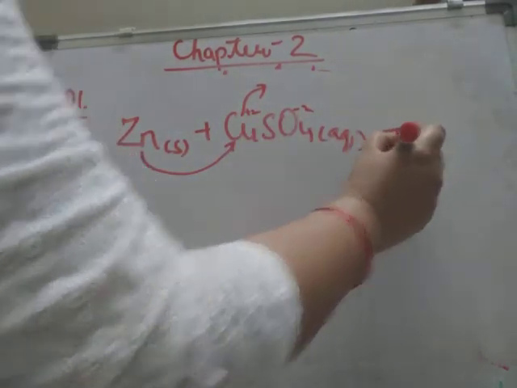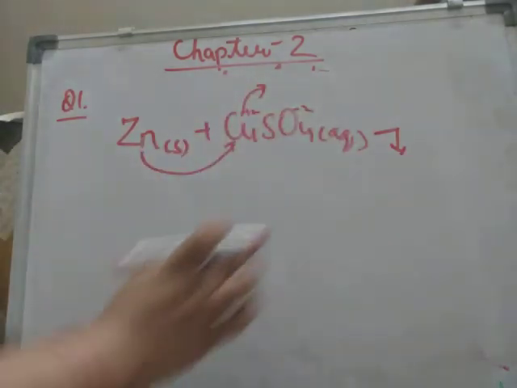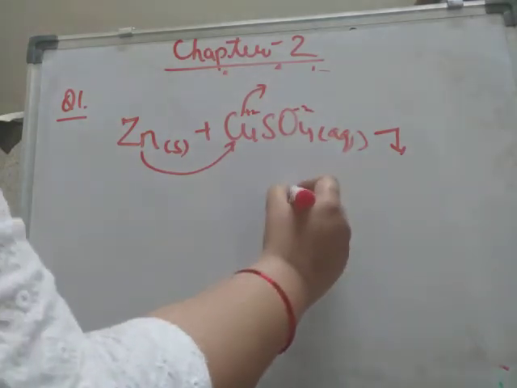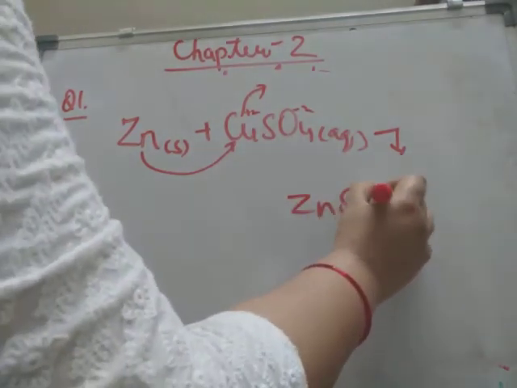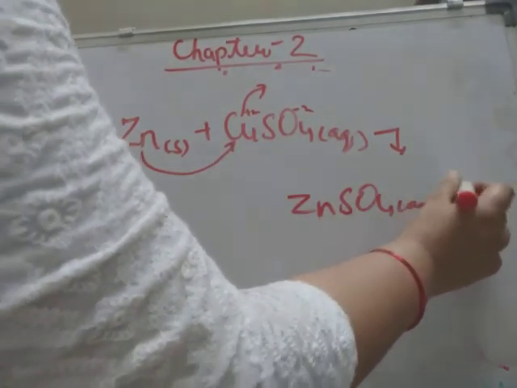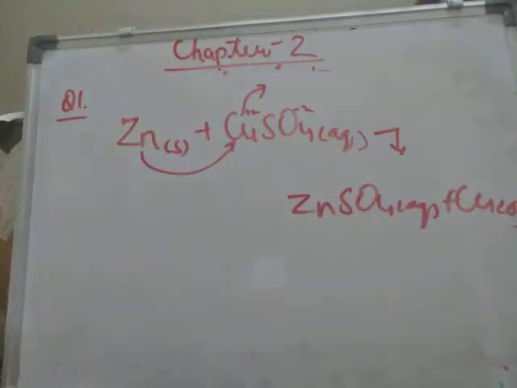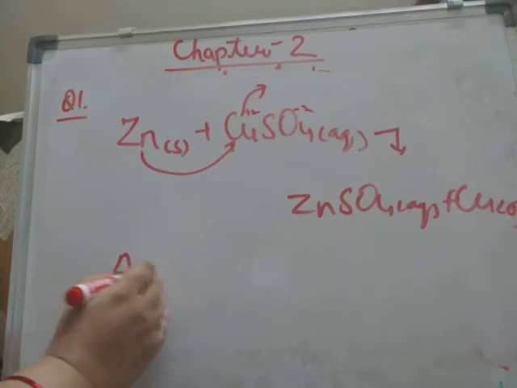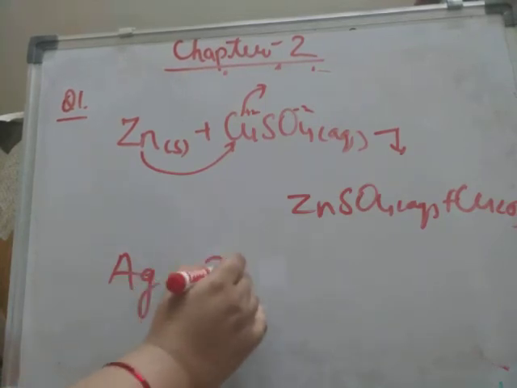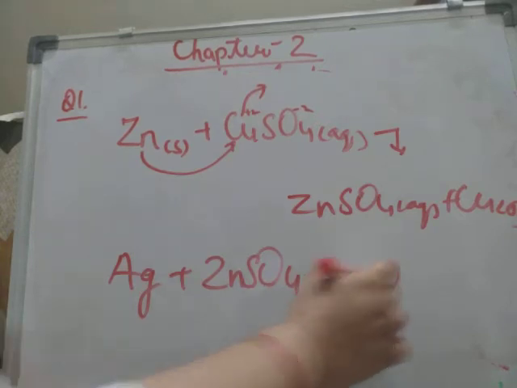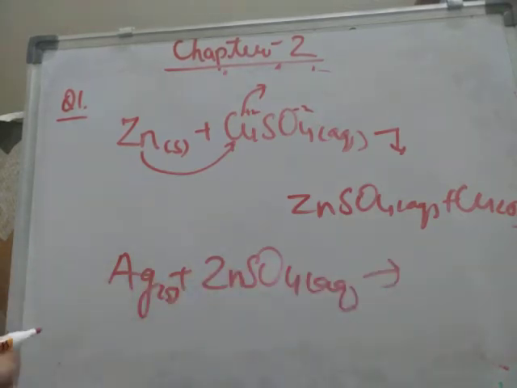That's why this should be aqueous. This you have to keep in mind. If in the question paper it is solid, then you will directly write no reaction will take place. Then we will get zinc sulfate aqueous plus copper solid. Suppose a reverse reaction is there, like Ag and zinc sulfate aqueous solution, then what will be the product formed?